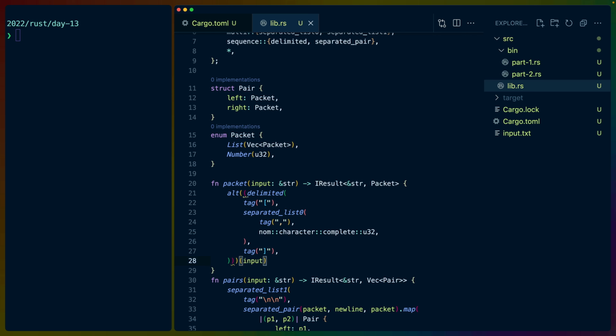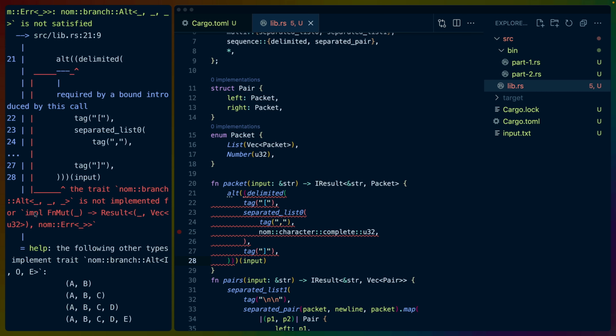We do have to pass in input here. There's something wrong, so I'm going to check it. Cargo watch X test. Alt is not implemented for impl function mute. That usually means that we didn't pass the input in correctly.